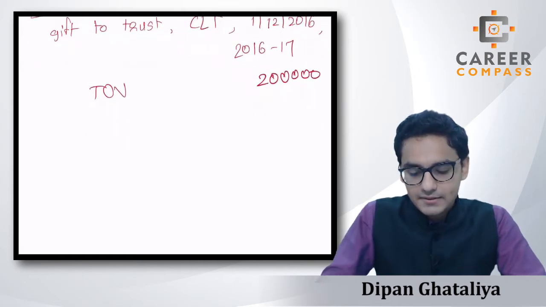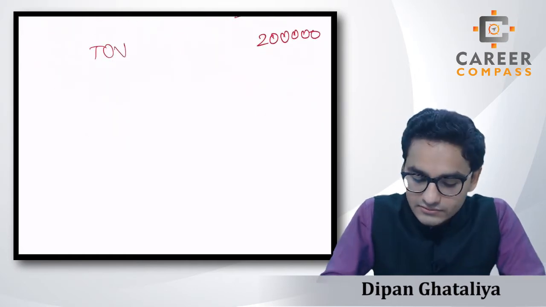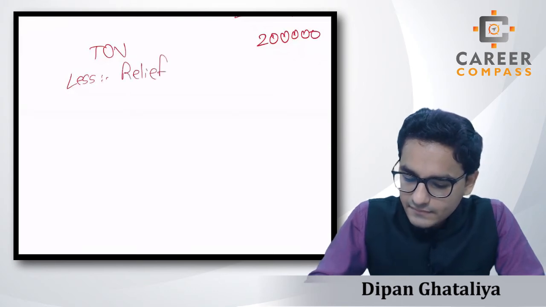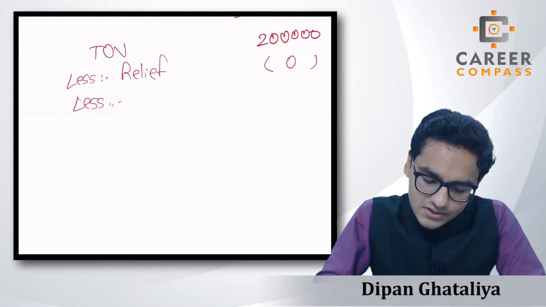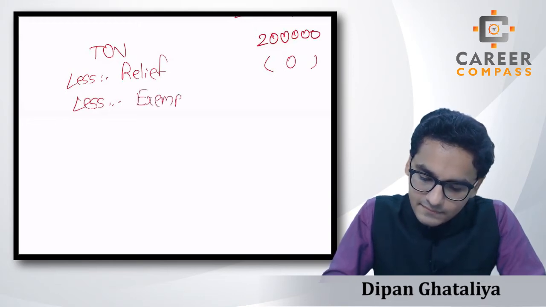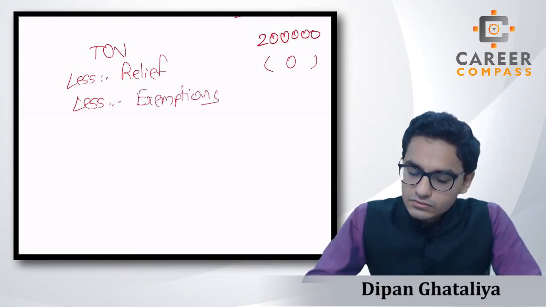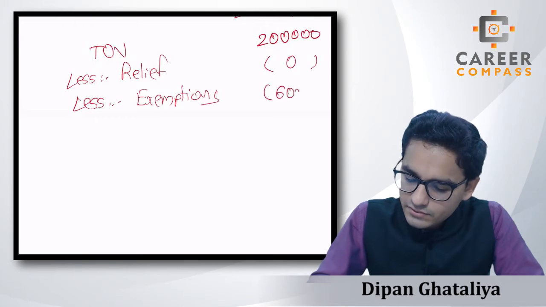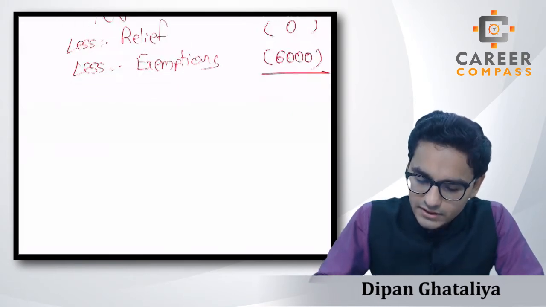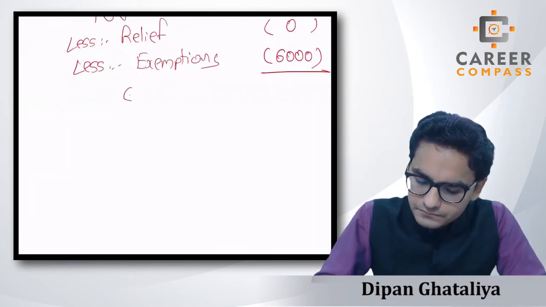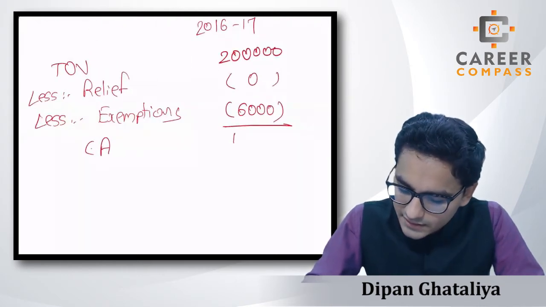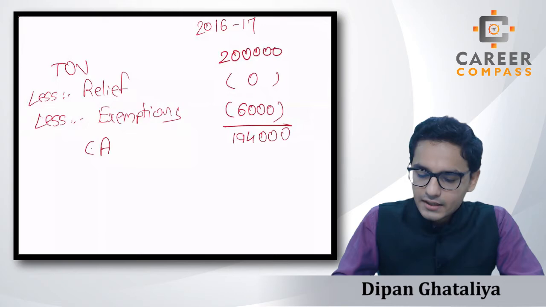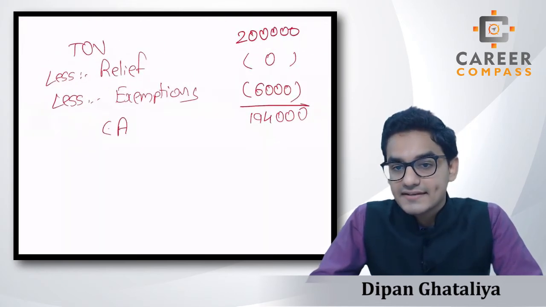Now we are going to start the pro forma with the transfer of value, students. Transfer of value, less relief, 0, less exemptions. Assume that once again we are claiming the £6,000 of the exemptions. So our chargeable amount over here will be approximately £194,000. Now, students, here we are just getting the chargeable amount.